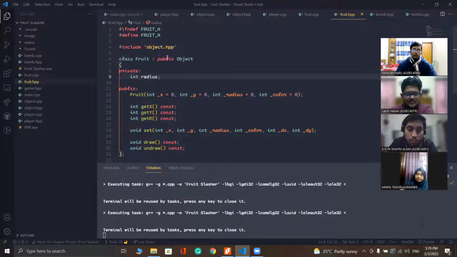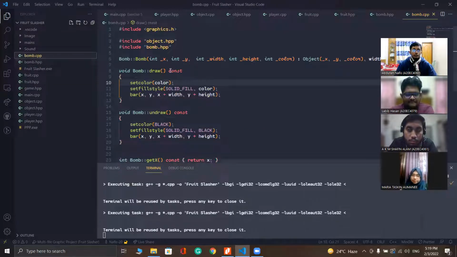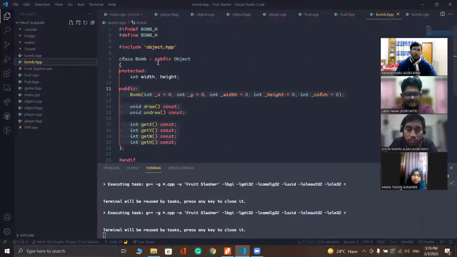We define it by writing class fruit public object. And once again, the bomb class is inherited from the object class. It is the child class from the public object. So here we have applied the inheritance method in our program.